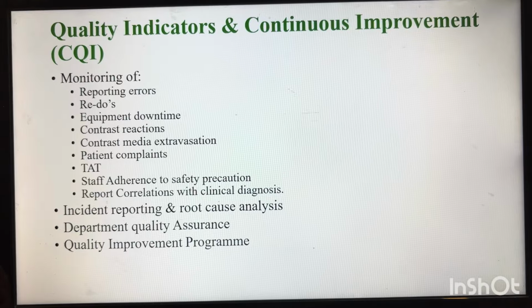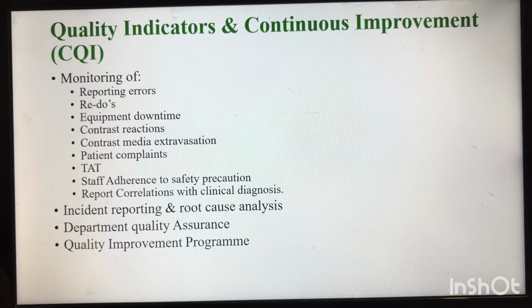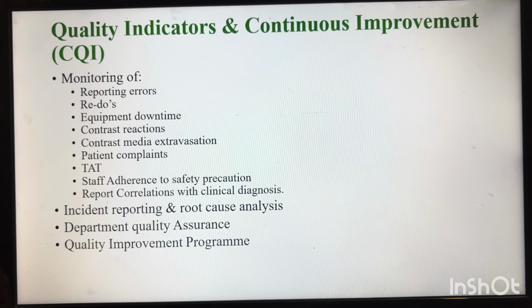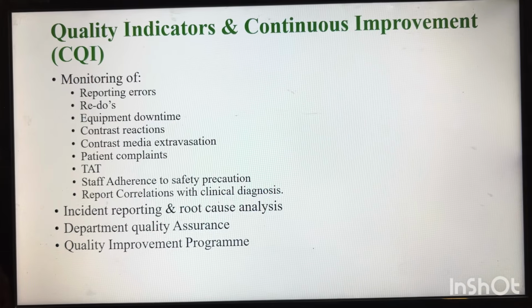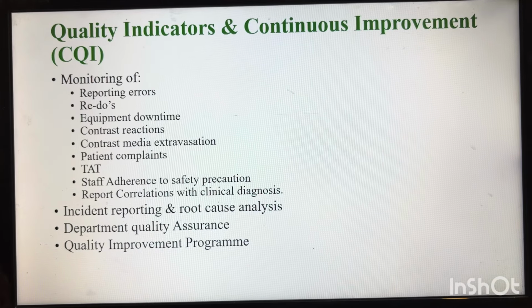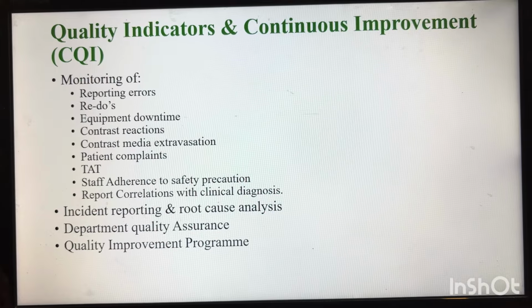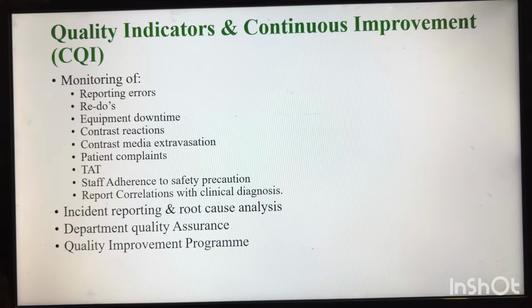They have to monitor the data for 3 months. They have to implement the strategy. They have to plan a process on how to reduce it, then implement it, and try to reduce the TAT. If the TAT has been reduced, then your quality improvement program has succeeded. Then it will convert into your quality assurance that you have to achieve regularly. So what is quality improvement, what is quality assurance? We'll do one video on that, and I'll share it later on.